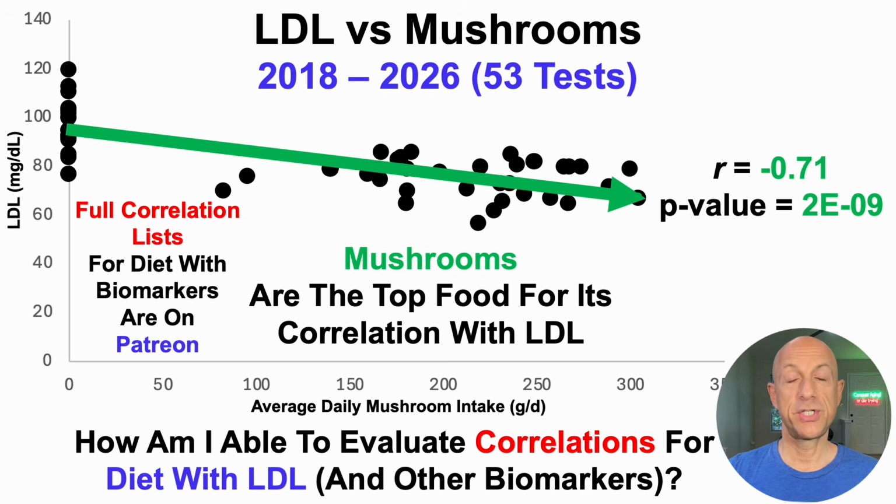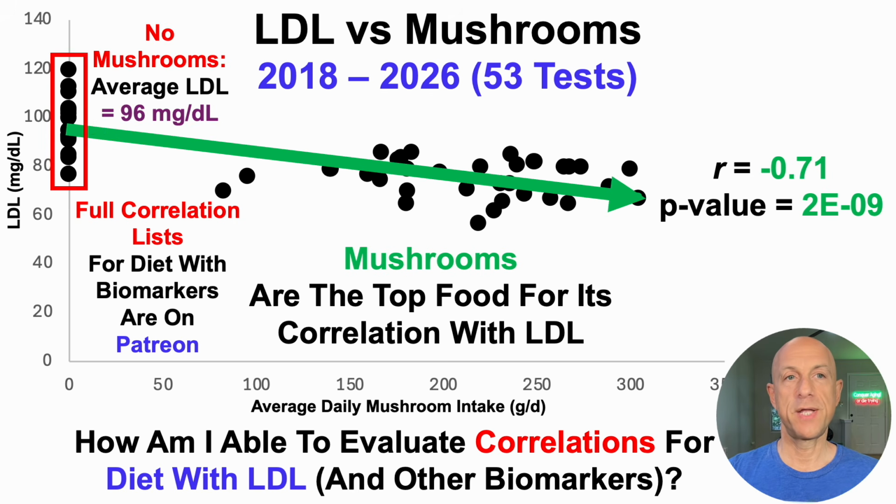What these data suggest, what the plot suggests, is that when I've eaten no mushrooms, and you can see each of those dots corresponds to a blood test when I ate no mushrooms for the period that preceded it. And when I say period that preceded it, I mean test to test. So if there are 50 days in between tests, that's a 50-day average. If there are 30 days or 60 days, for all of those tests with no mushrooms, average LDL, 96 milligrams per deciliter.